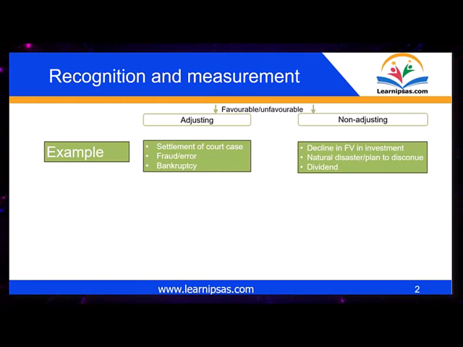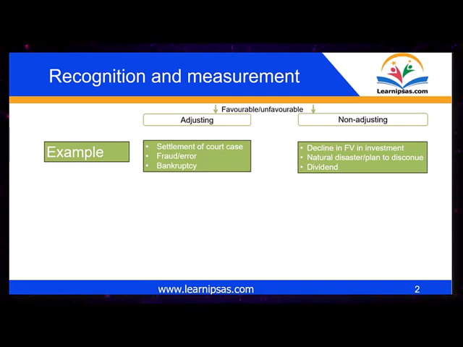Examples of adjusting events: settlement of court cases, confirming a present obligation at the reporting date, receipt of information indicating an asset impairment at the reporting date, such as bankruptcy of a debtor, determination of cost of assets purchased or revenue collected before the reporting date, and discovery of fraud or error that shows the financial statements were incorrect.